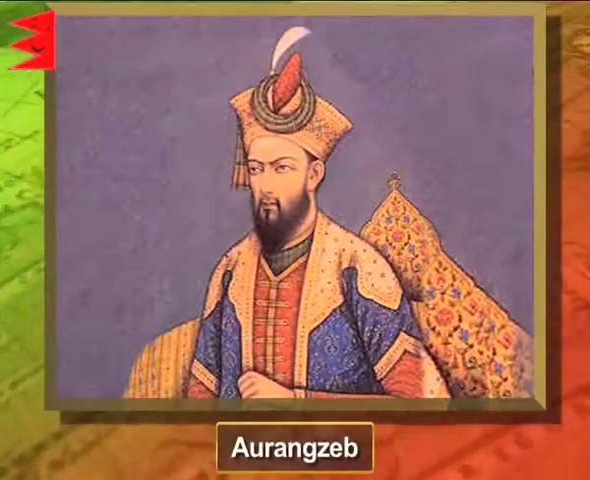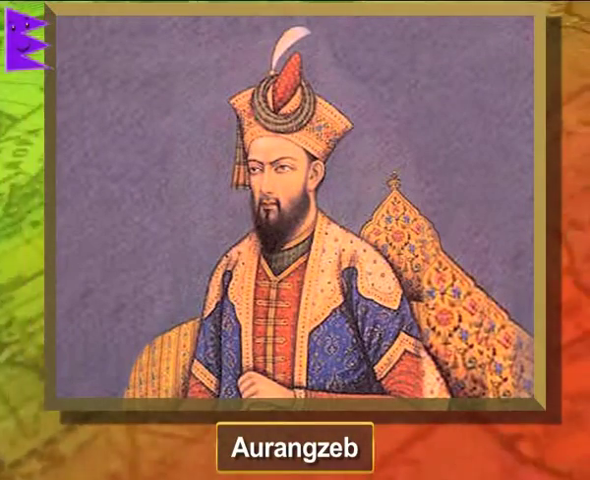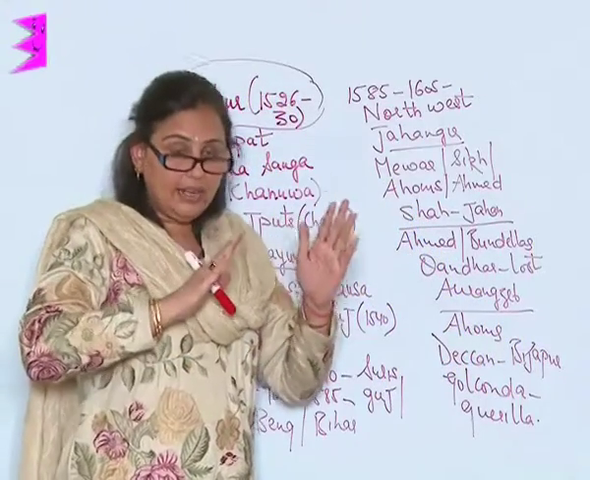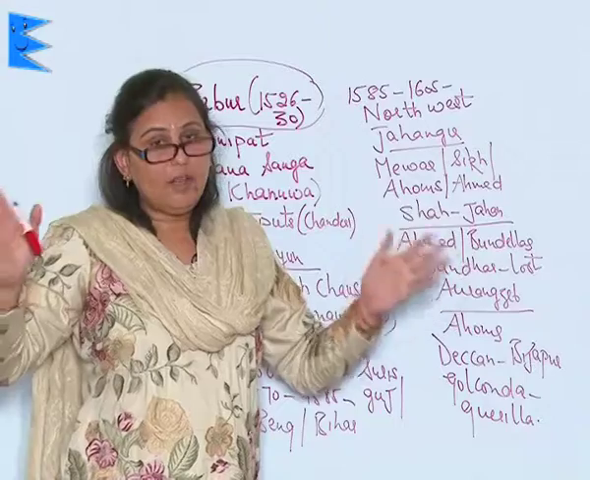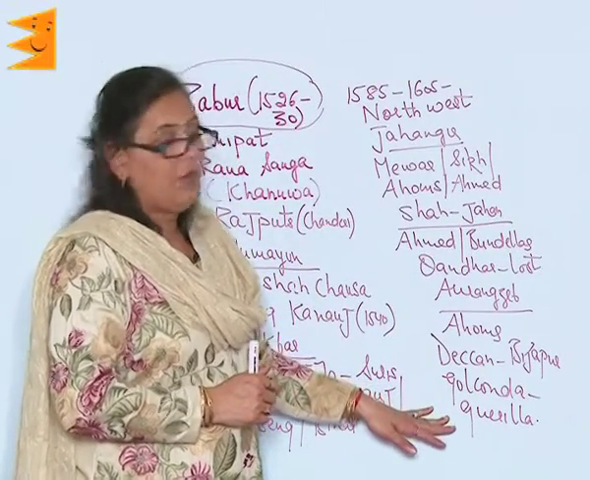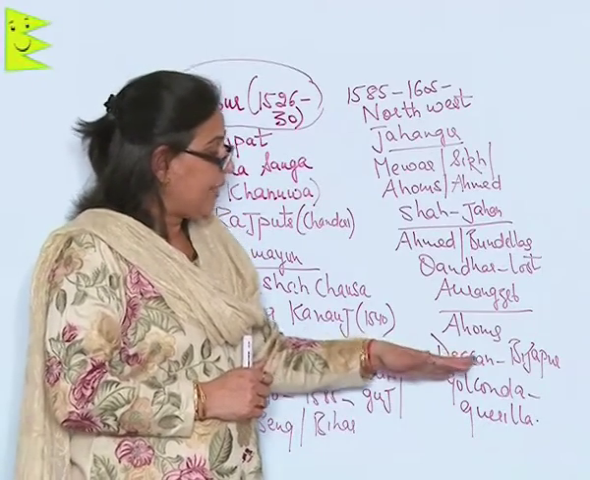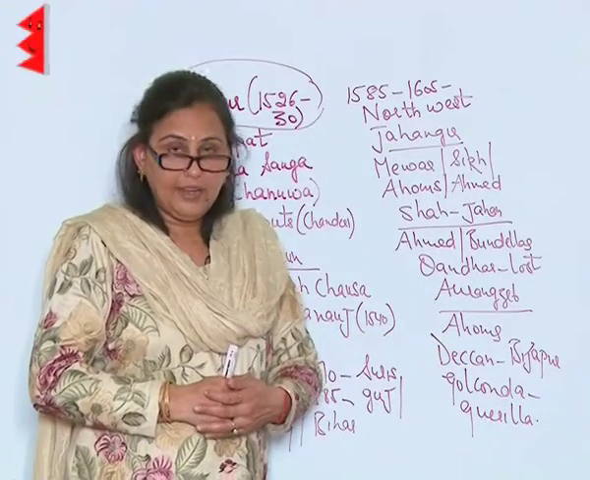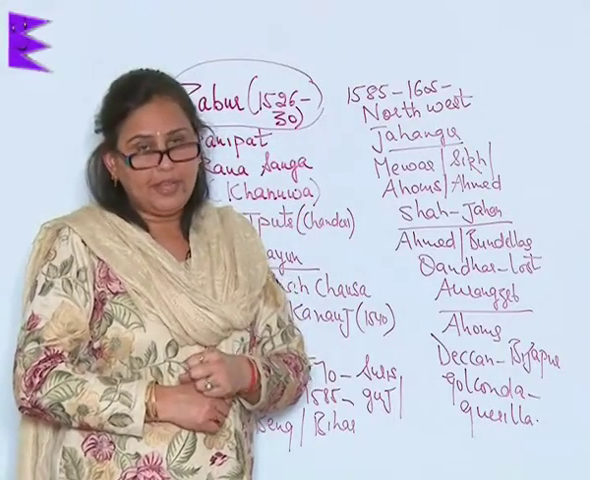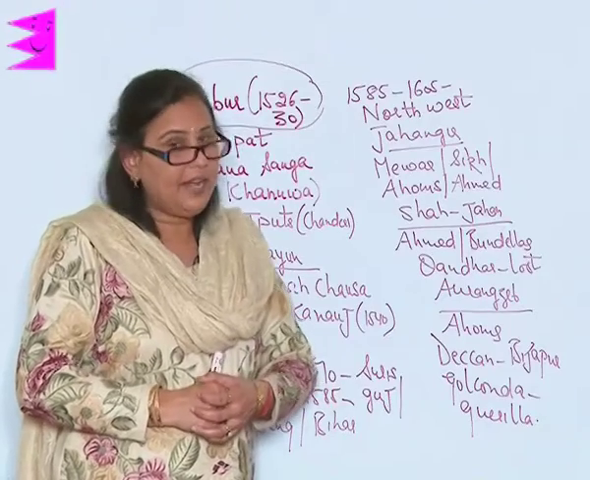And then comes Aurangzeb. His history has been divided into 2 periods. One is that of his rule as the king of the entire country. And the second one is of his Deccan policy. Since he had been the governor of Deccan under his father, he had an intense love for Deccan, and for 25 long years he stayed in Deccan.